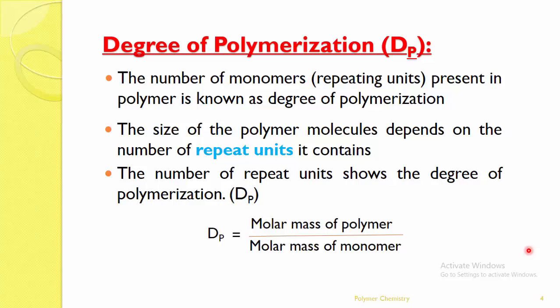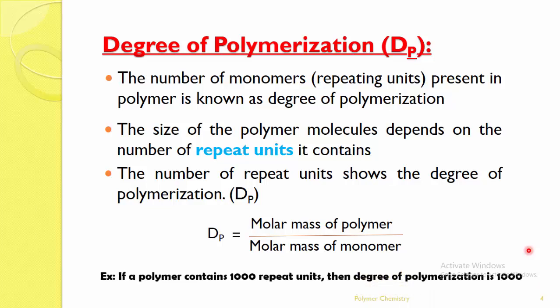Mathematically, DP, the degree of polymerization, is equal to the molar mass of the polymer divided by the molar mass of the monomer. Simply the molar mass of the complex polymer molecule divided by the molar mass of the simple repeating unit, the monomer. Let us consider that the molar mass of a polymer is 4000 and the molar mass of the monomer is 4. If you divide 4000 by 4, you will get 1000. So 1000 is the number of repeating units present in that polymer, the degree of polymerization.